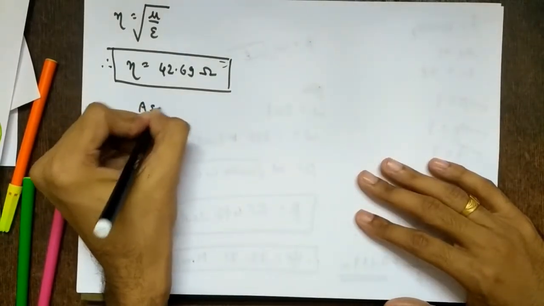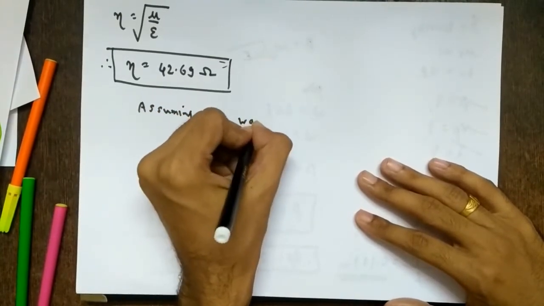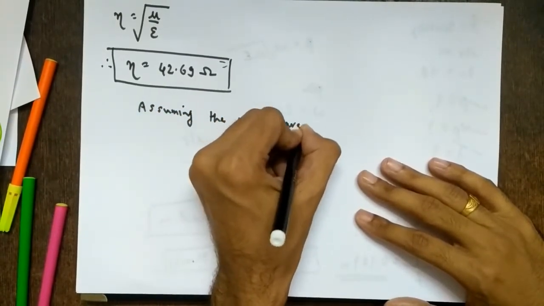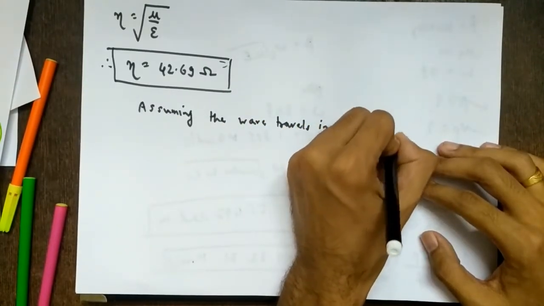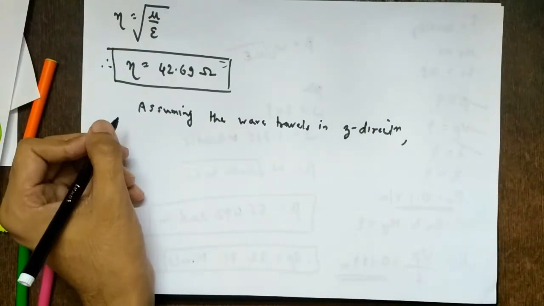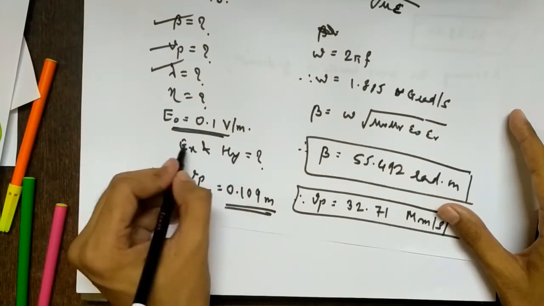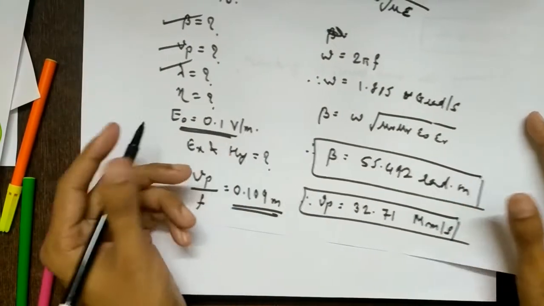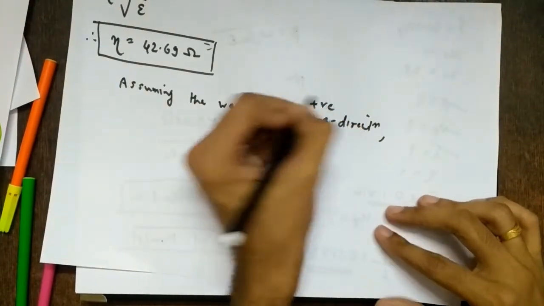You have to write it this way: assuming the wave travels in z direction. What they have asked is Ex and Hy, so it implies the wave is obviously traveling in z direction. But we are assuming it is traveling in positive z direction.